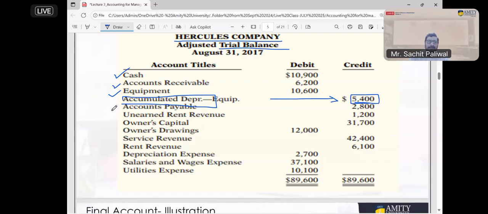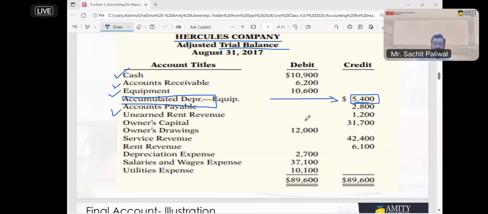Next, is accounts payable an expense? Some are saying yes, some are saying no. Accounts payable is not an expense, it is a liability. So it will not be recorded in the income statement. Someone is asking why equipment is not an expense. Equipment is an asset, my dear. Whatever plant, machinery, equipment you have in a business, that is called assets for the business.